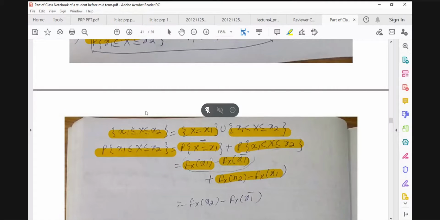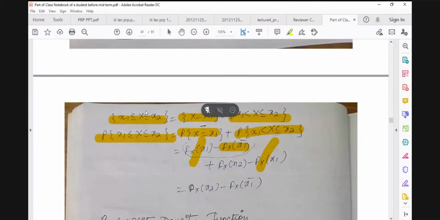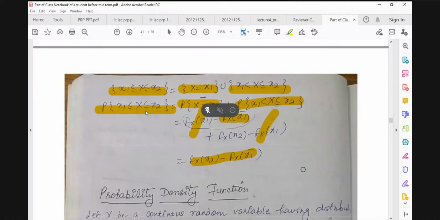So this is the result, and you can see here this is negative and this is positive, so these two cancel out, and in the end we are left with this one. This is for a continuous kind of variable, and for a discrete kind of random variable we have this.